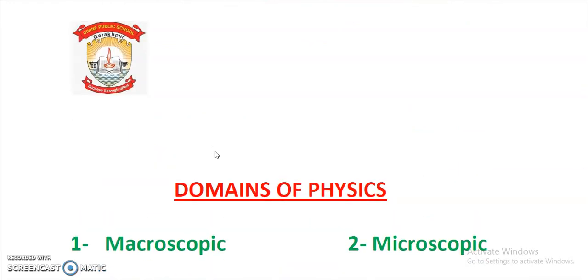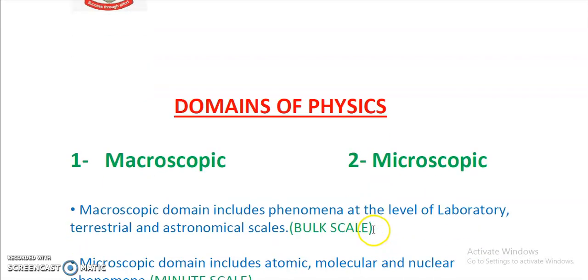Next. Now let us come to the domains of physics. Domains means regions, mainly the regions in which physics works. There are two main regions in which physics works: the macroscopic domain and the microscopic domain. Here the word macro and the word micro explain the property of these domains, right? Macro means bulk, micro means very small, or minute. Let us proceed.